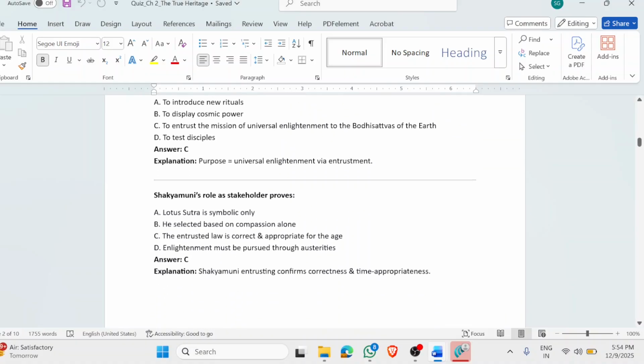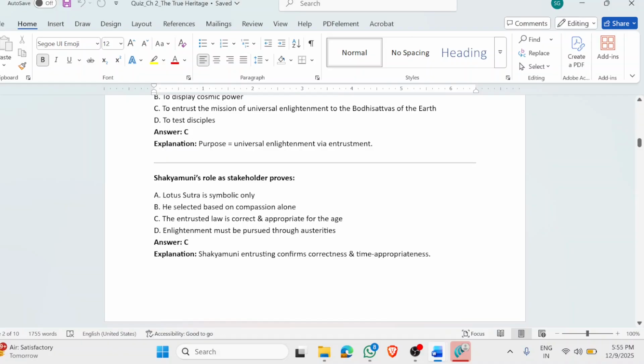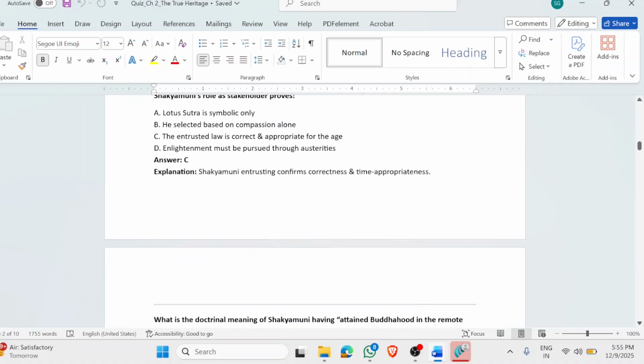Shakyamuni's role as stakeholder proves that the entrusted law is correct and appropriate for the age. So not just Shakyamuni Buddha passed it on, but he also called out that I am passing it on for the latter day of the law. So none other than Shakyamuni Buddha himself is passing it on. So now there is no ambiguity or question mark around it.